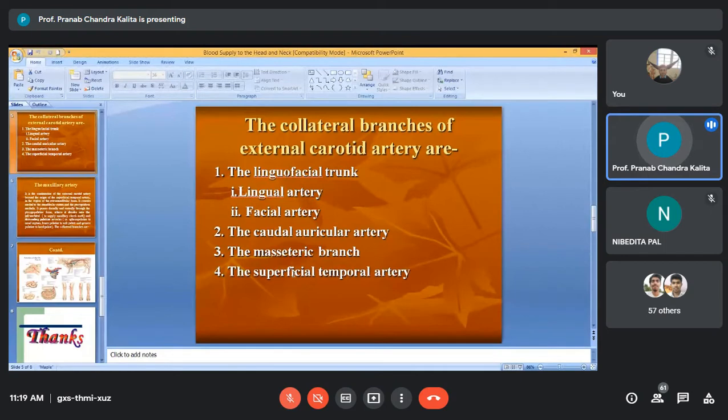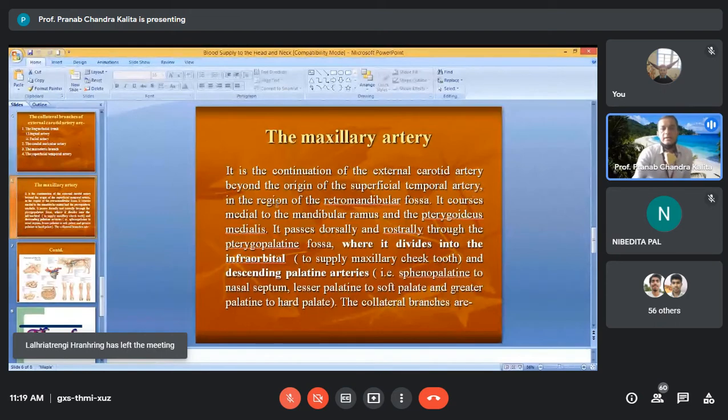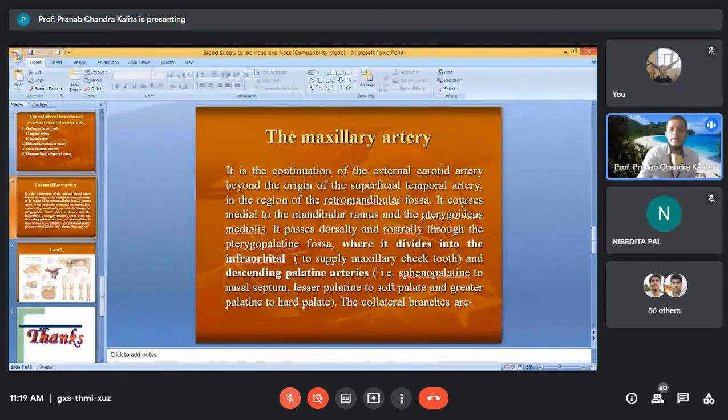After giving the superficial temporal, the same external carotid will be known as the maxillary artery. It is the continuation of the external carotid artery beyond the origin of the superficial temporal artery, in the region of the retromandibular fossa. It courses medial to the mandibular ramus and pterygoideus medialis. It passes dorsally and rostrally through the pterygoideus fossa where it divides into infraorbital, to supply the maxillary cheek teeth roots, and descending palatine arteries. Sphenopalatine goes to the nasal septum, lesser palatine to the soft palate and greater palatine to the hard palate.